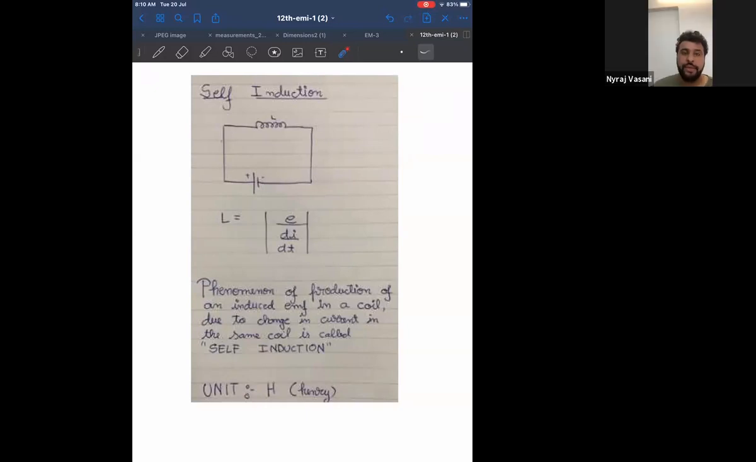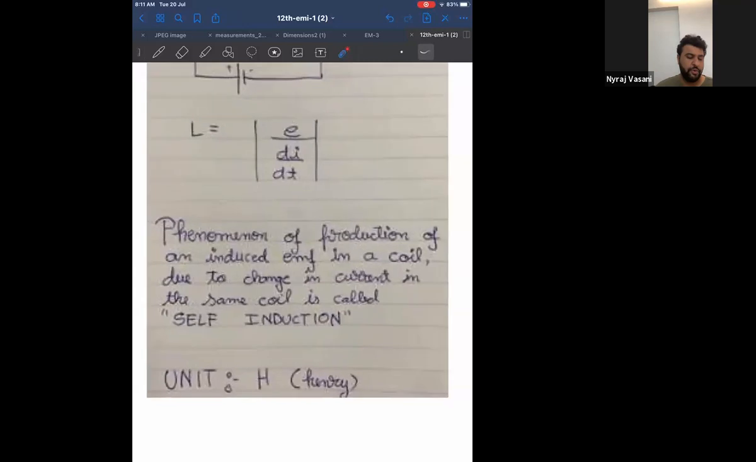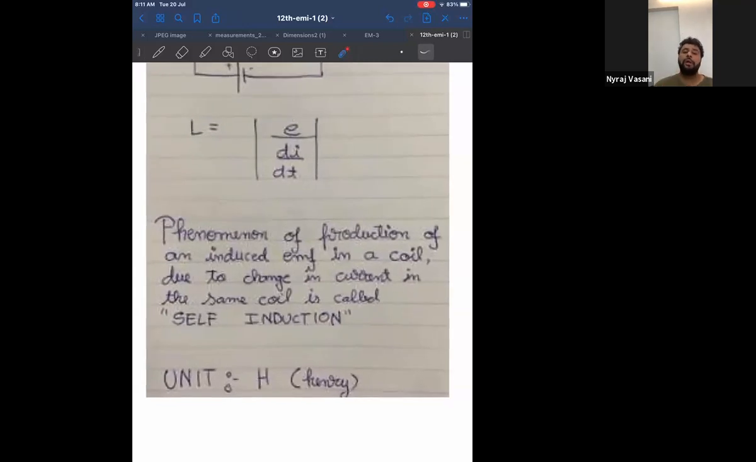Now, let me tell you one more thing. Self-induction and mutual induction, the unit of both is Henry. Actually, it is pronounced as Henri, a French name. But we are in Mumbai, not in Paris, so we will call it Henry only. Don't change it to Harish. The unit is capital H for both. The unit of self-induction is Henry, and the unit of mutual induction is also Henry.